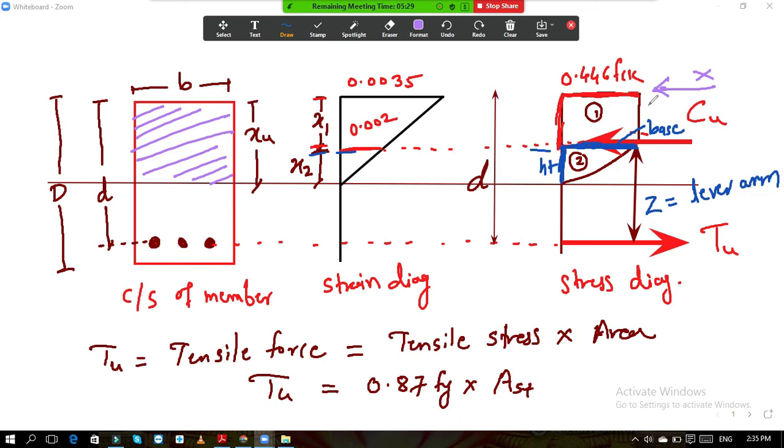So how do we calculate now? Just calculate the centroid like the normal formula we are always using, a1 y1 plus a2 y2 divided by a1 plus a2, to calculate the y bar. We want the vertical distance. Correct now? I hope this is clear to you.